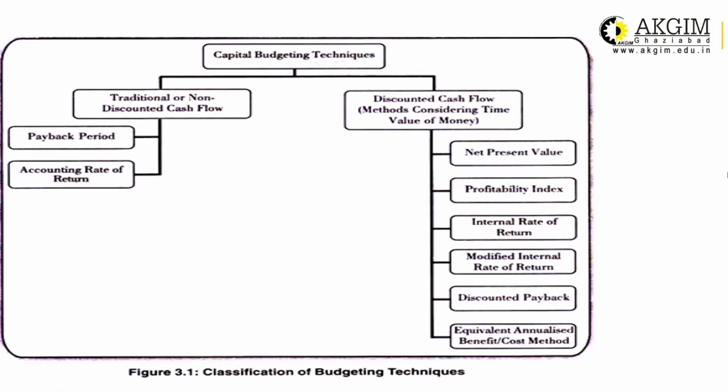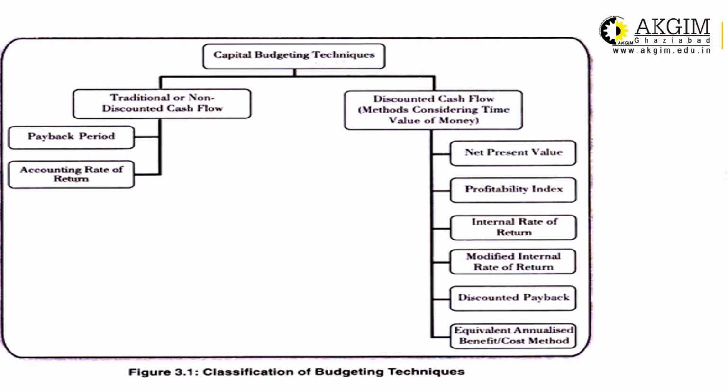So what are these techniques? If we are considering the traditional or non-discounted cash flow techniques, the popular ones are payback period and accounting rate of return. If we are considering discounted cash flow techniques, that means the techniques which use the TVM concept, time value of money, then there are several: NPV, net present value, PI, that is profitability index, IRR, that is internal rate of return, modified IRR, discounted payback period, and equivalent annualized benefit and cost method.